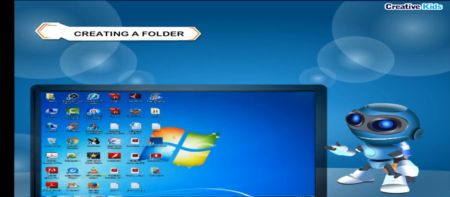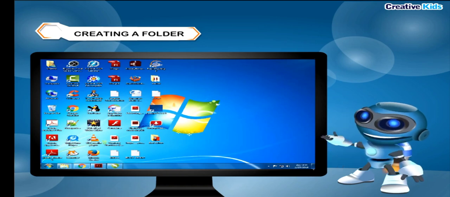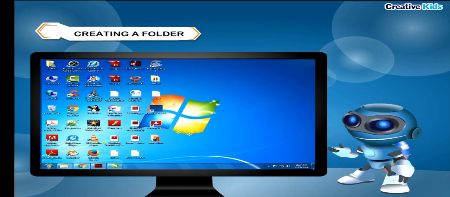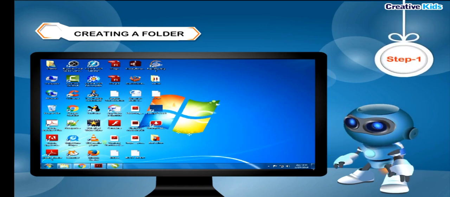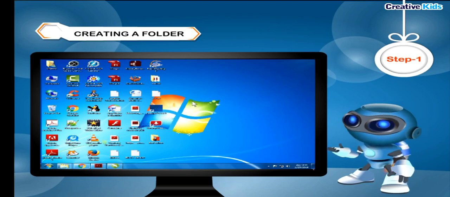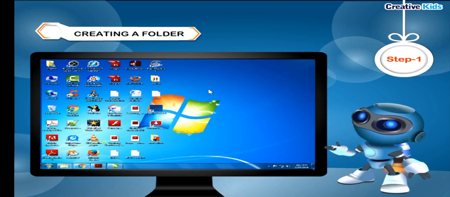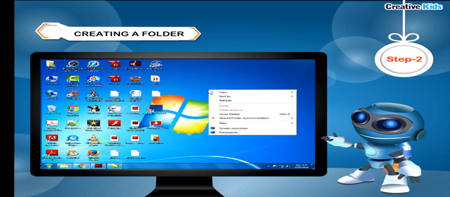Creating a folder. Let us learn to create a folder on the desktop. To create a new folder on your desktop, follow the given steps. Step 1. Move the mouse pointer away from icons on desktop and right-click the mouse. A shortcut menu appears. Step 2.